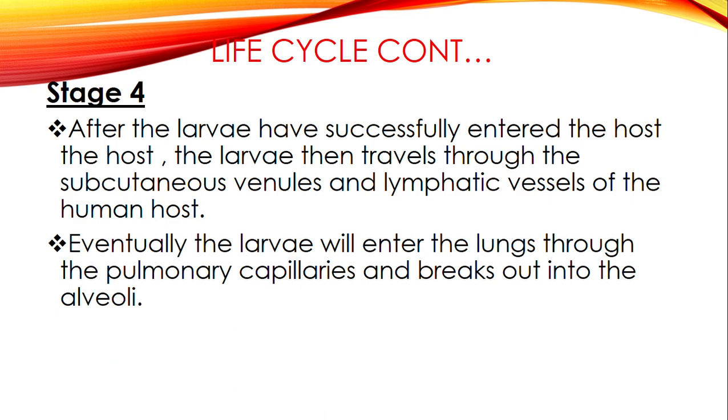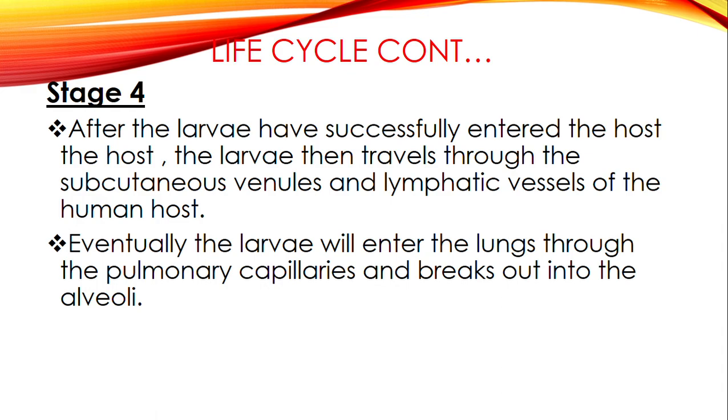In stage 4, after the larva has successfully entered the human host, the larva then travels through the subcutaneous venules and the lymphatic vessels of the human host.